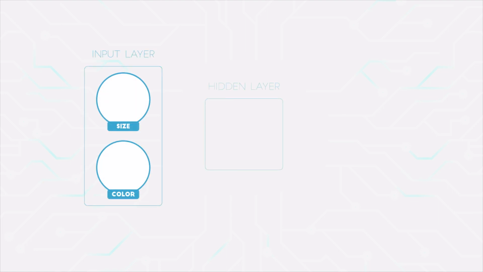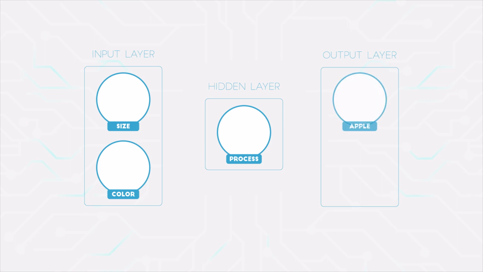Suppose we want to build a neural network that predicts whether the fruit is going to be an apple or a banana based on its size and color. For the network to predict the fruit accurately, it must undergo training. Our network will have one input layer with two nodes for size and color, one hidden layer with one node for processing, and one output layer with two nodes for outcome, one for apple and one for banana.